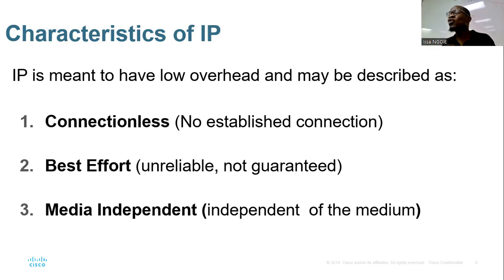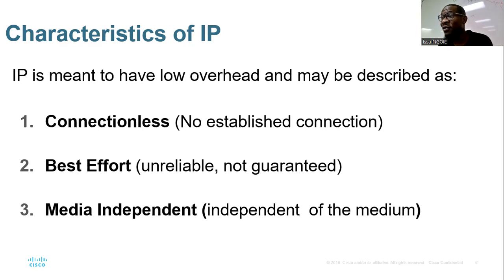But with IP, we don't need that road to be open. We can just start talking. This is number one. So for me to marry you, I won't wait for you to agree, I can just go.